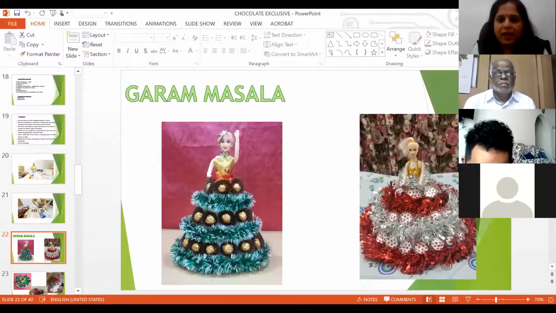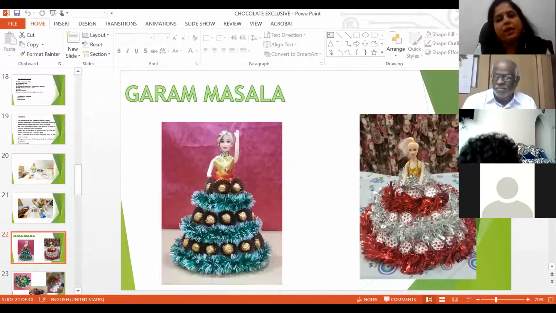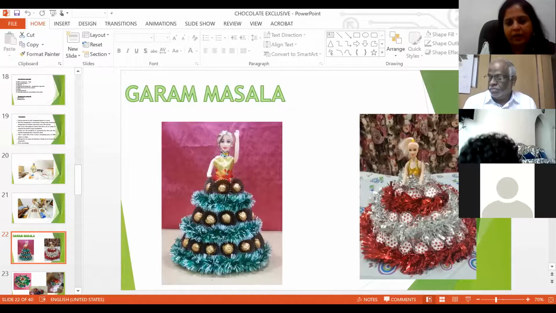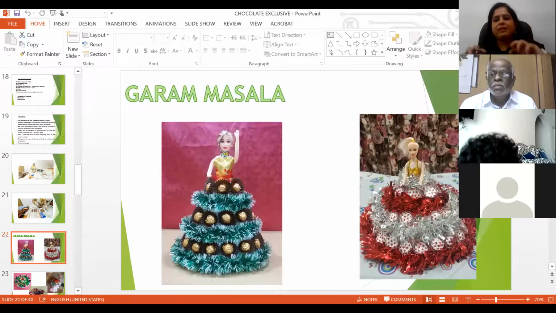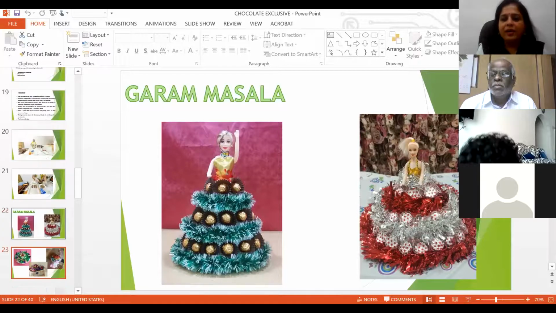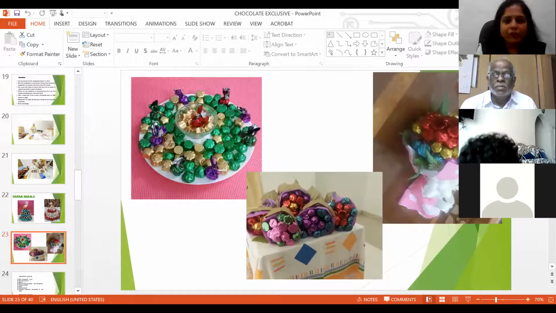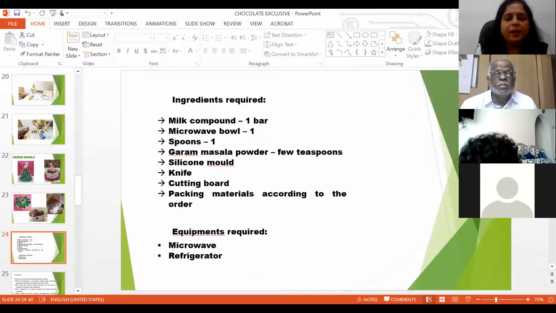Next is garam masala. Again, these Barbie doll chocolates are done by my student only. One, Mr. Arjun, he had done that white and red Barbie doll. So these are nothing, very, very simple. You can get a Barbie doll, and with chart paper, you make a cone as a skirt for the Barbie doll, and then you stick these chocolates and decorate with these papers. This is very simple to make. So these are all beautiful gifts which you can do, creativity which we can really do. So garam masala, these are the ingredients.